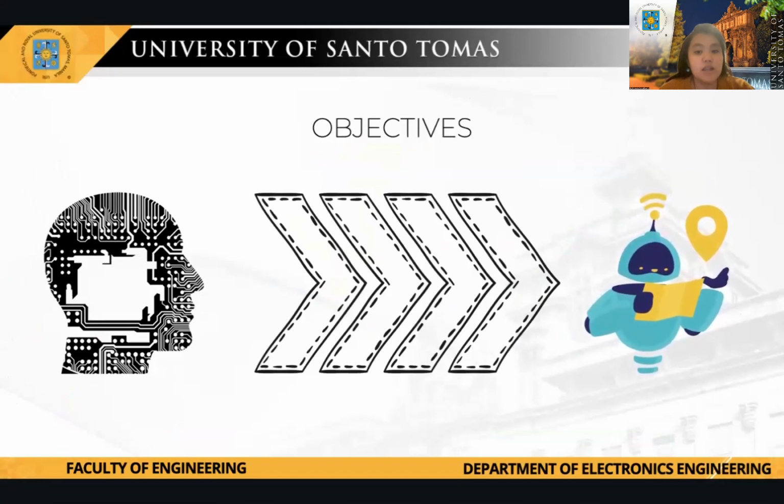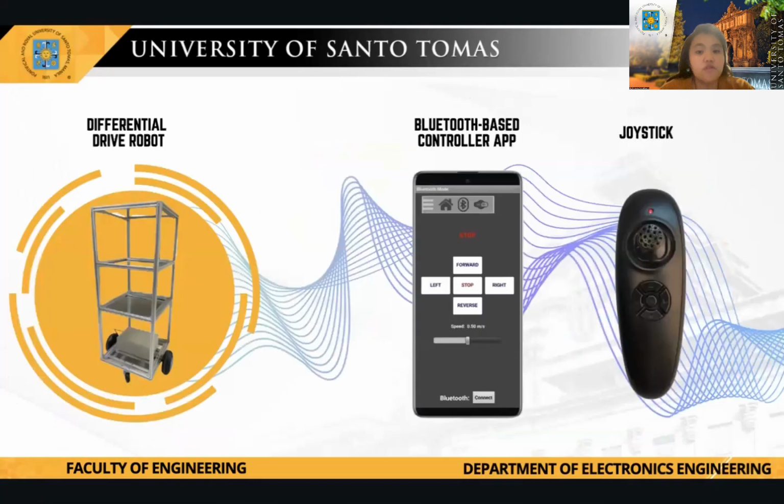The researchers mainly aim to improve the ease of navigation of a logistics service robot. For the materials, the researchers designed two different controllers, a physical joystick controller and a Bluetooth-based controller application, that are able to maneuver a differential drive robot which serves as our logistics service assistive robot. The system architecture is as shown below.